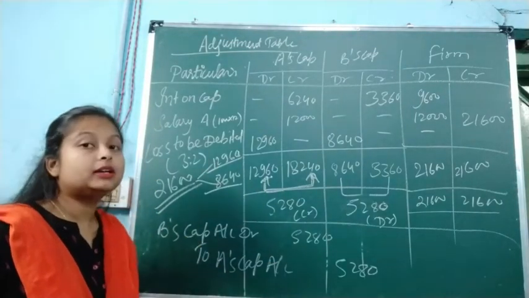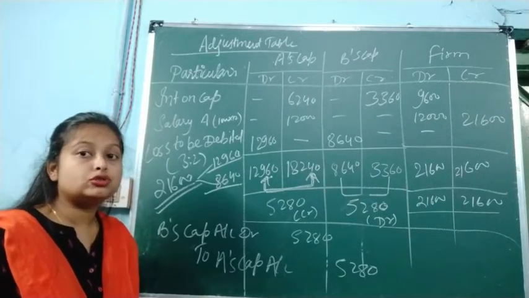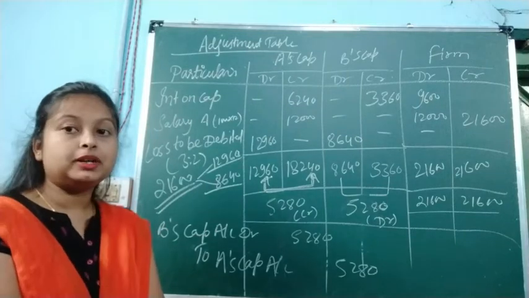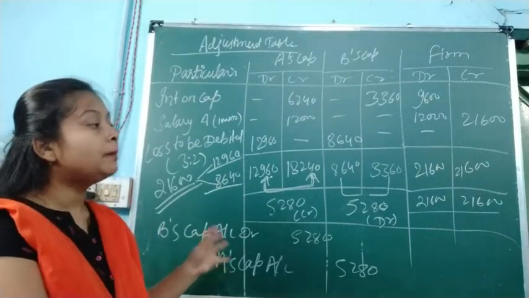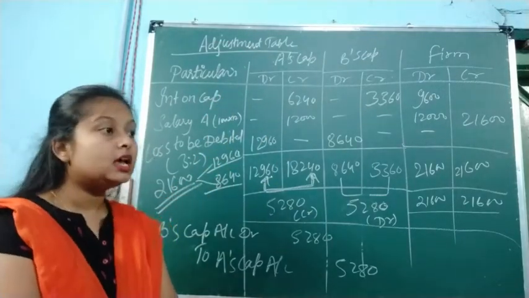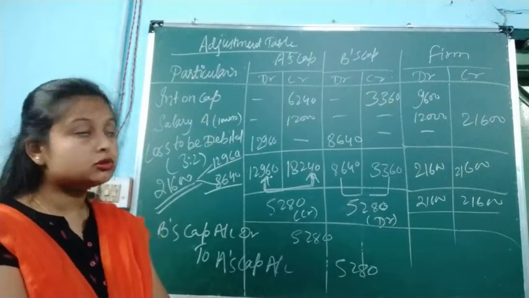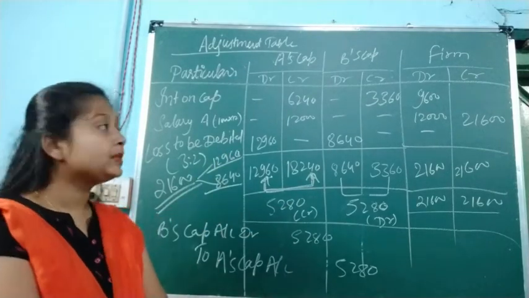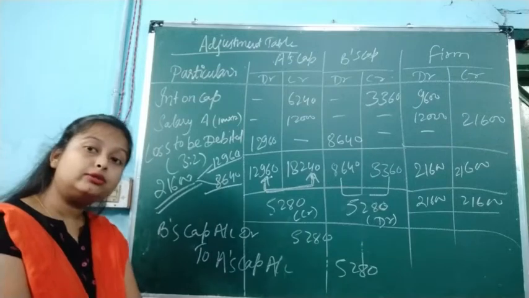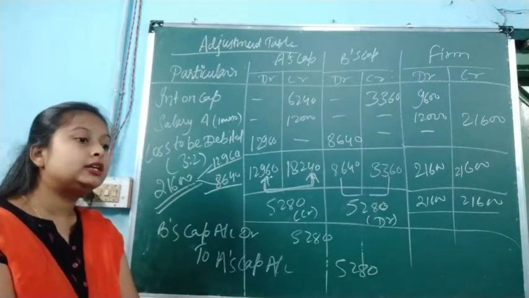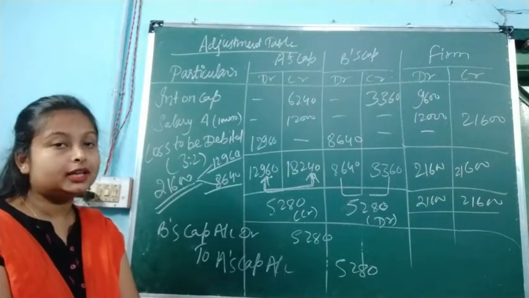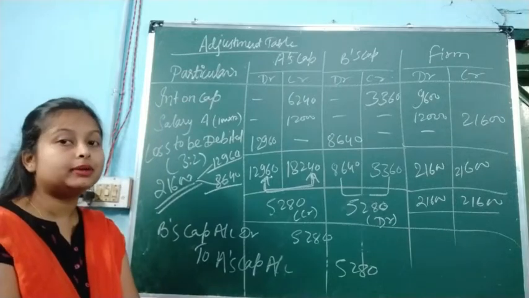So this is the format, but there are different ways through which you can make the past adjustment. You can try that also. It is not compulsory that you follow only this way to make the adjustments for past adjustment. If you want to follow some different rules or a different format, you can. Okay, so I think this past adjustment topic is clear to everyone. In such a way you can do the adjustments. This question was related to the opening capital calculation also, and if the opening capital calculation is not there, you can directly make this format and start making the adjustments.